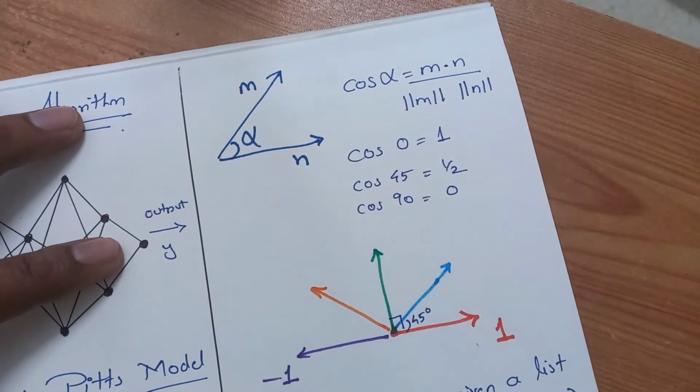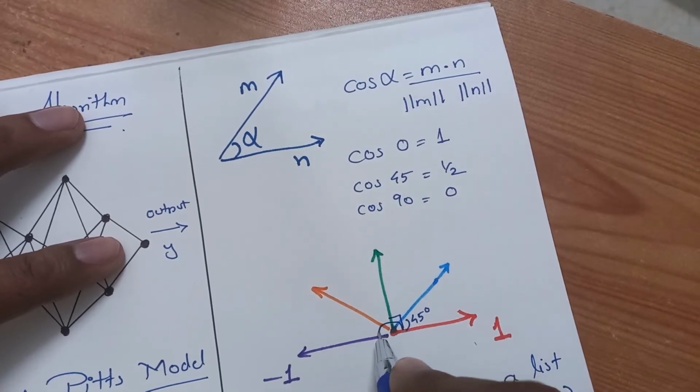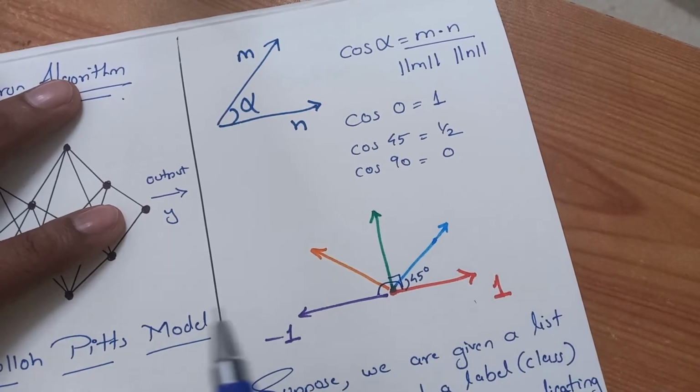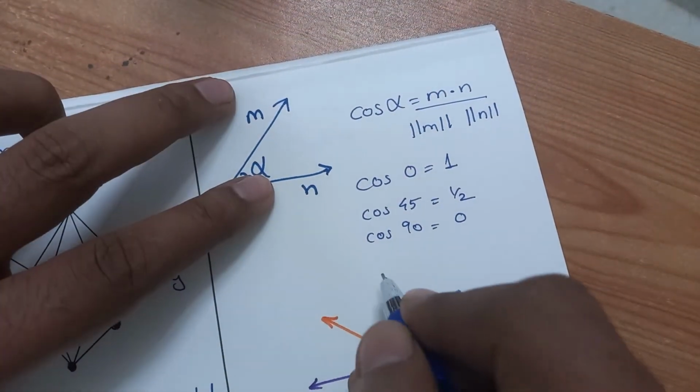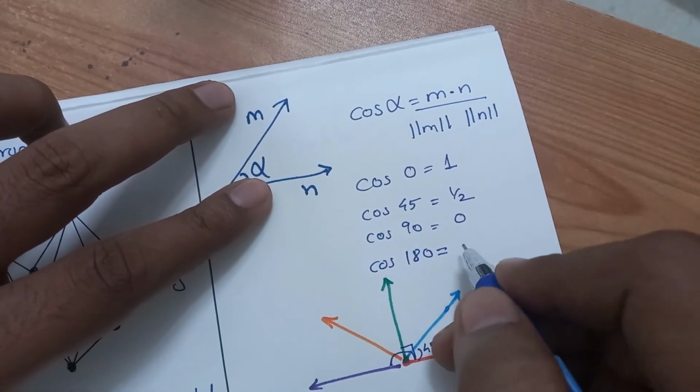And if you fully consider this angle, that is 180 degrees, one vector is going this side and another vector is going this side, totally opposite. So cos 180 becomes -1.